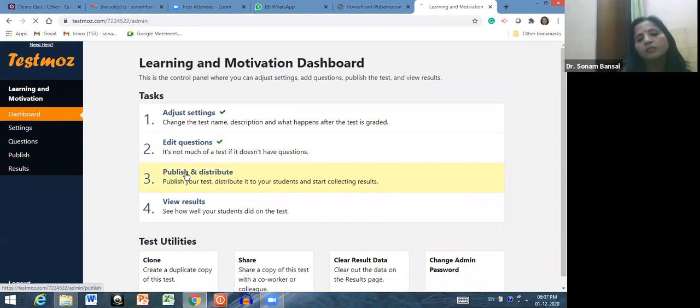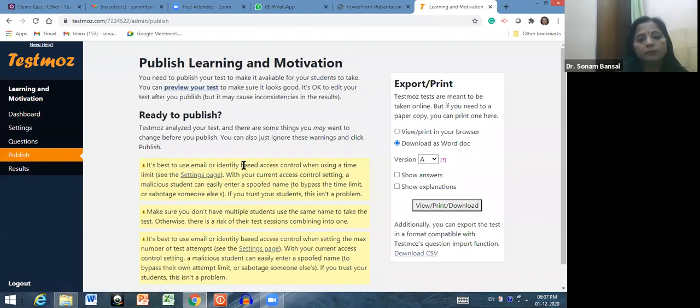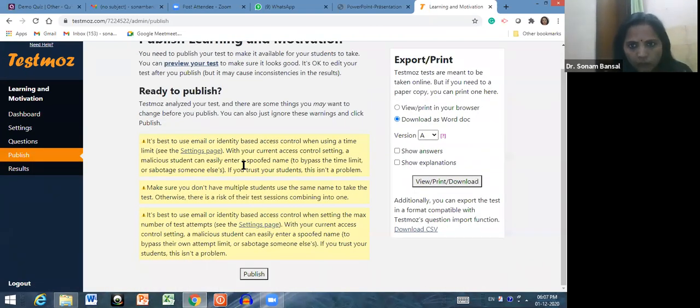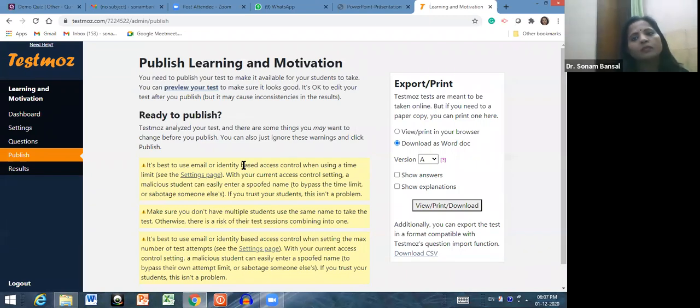I'm going to the publish and distribute. See, so how you can publish and how you can distribute that particular test. If you want to view or print in your browser, then you can click that. If you want to download as a Word document, you can do that. If you want version A, B, C or full version, you can click here. Right. You can show answers and explanations.